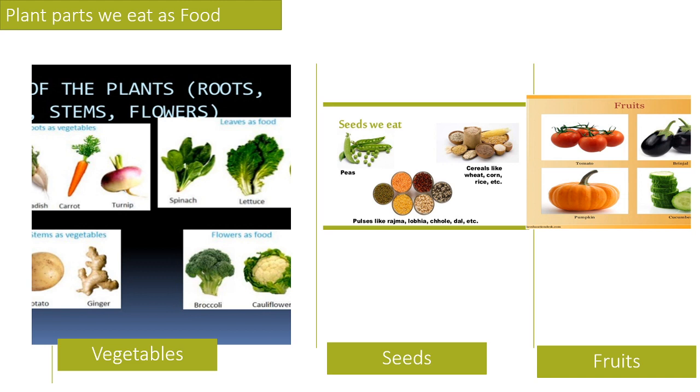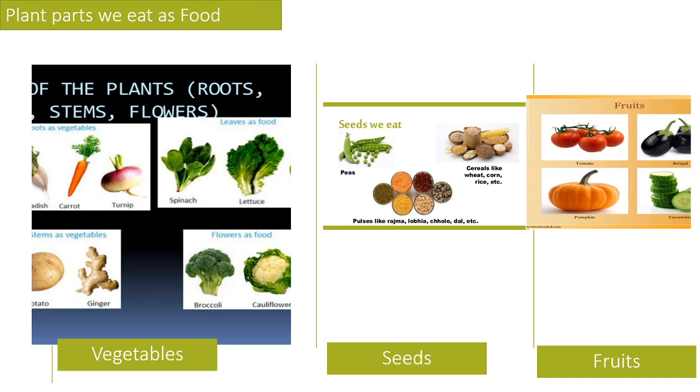We all know that plants are called autotrophs. They prepare their own food materials in the presence of sunlight, air, and water, and this process is called photosynthesis. So these plants prepare their own food material and store it in their plant parts. So we consume those plant parts and get nutrition.